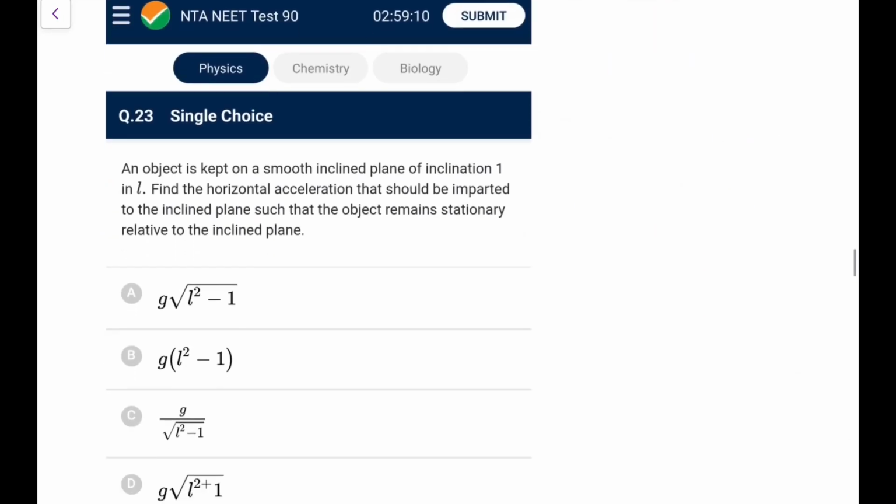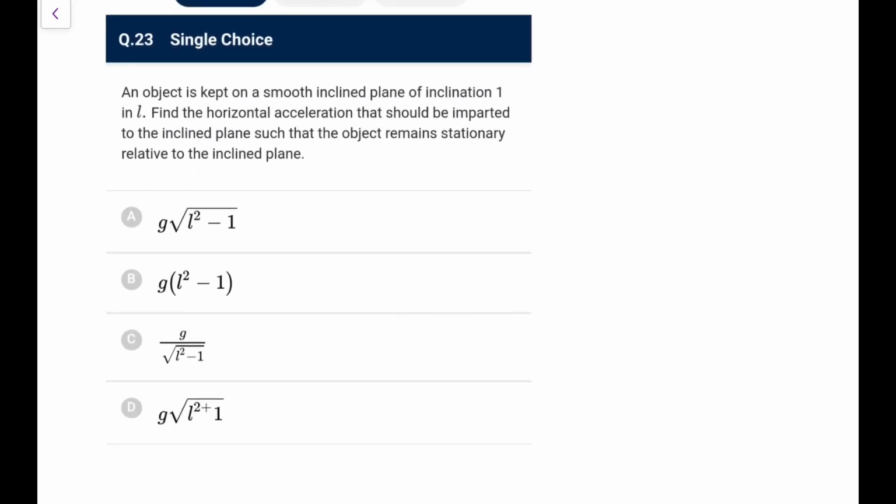Next one. The object is kept on a smooth incline of inclination 1 in L. This is given, inclination 1 in L, that means sin theta would be equal to 1 by L. Find the horizontal acceleration that should be imparted to this inclined plane such that the object remains stationary relative to the incline.